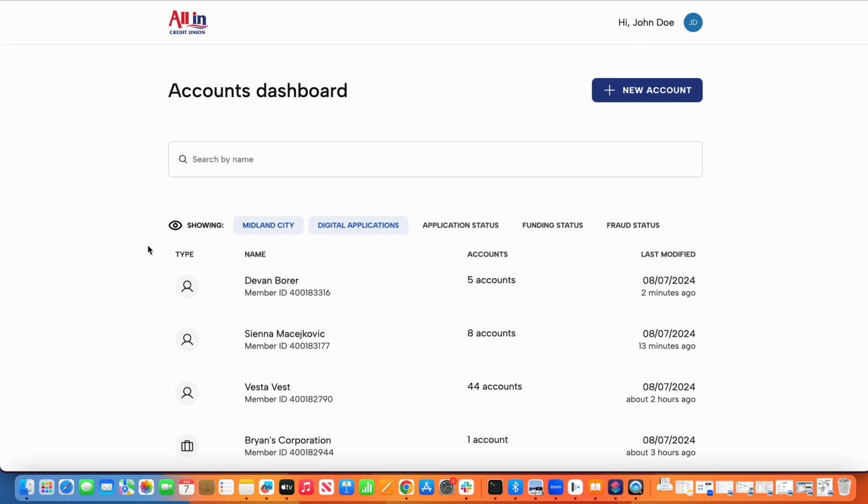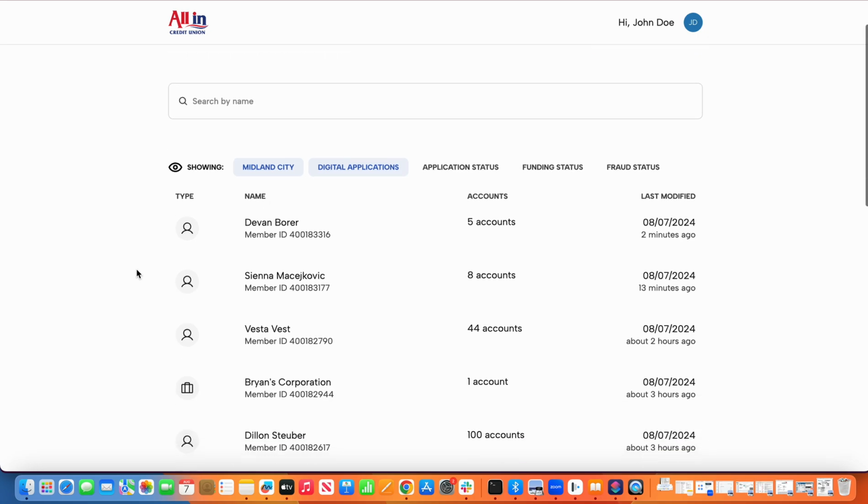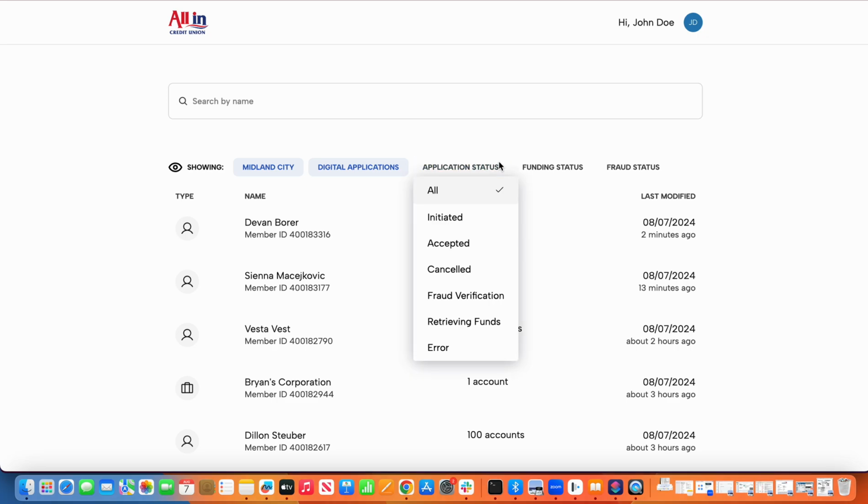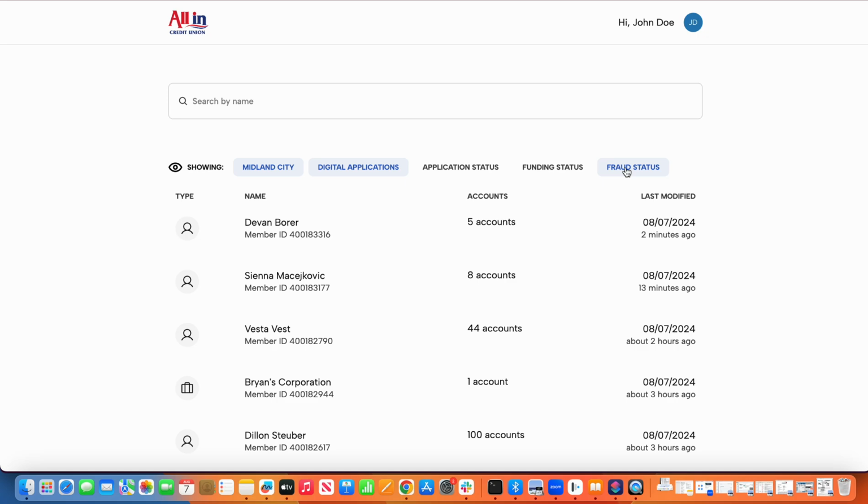Now, the dashboard does provide quite a few options for them to be able to search for accounts, again, through an omni-channel approach. So it does support the ability for them to have visibility into accounts that have been originated online for the purposes of picking up that account and facilitating completion in branch, as well as giving them visibility into the various stages of those applications. So this can be sorted based off of specific branch. It can be sorted based off an origination channel, an application status, funding status, or fraud status.